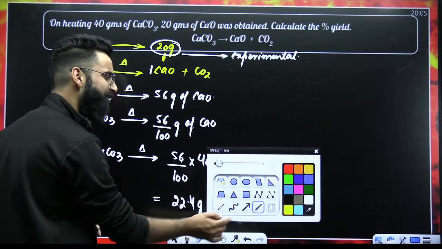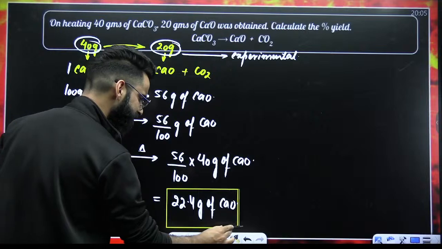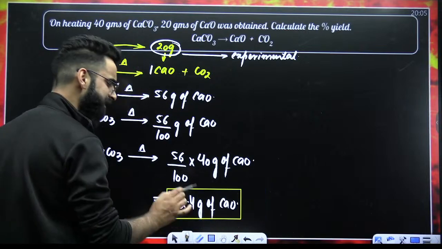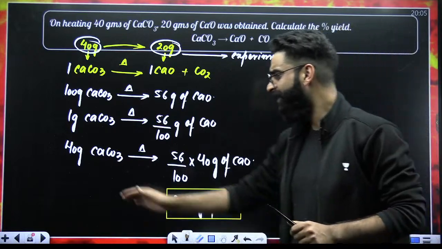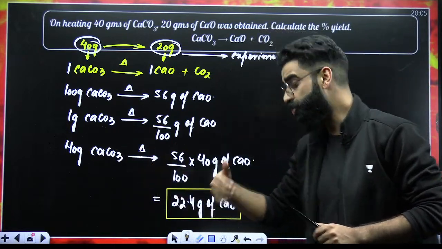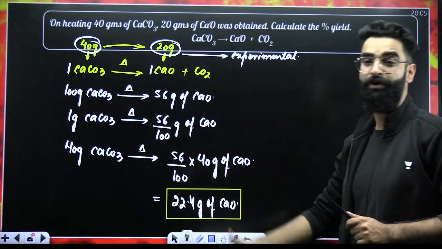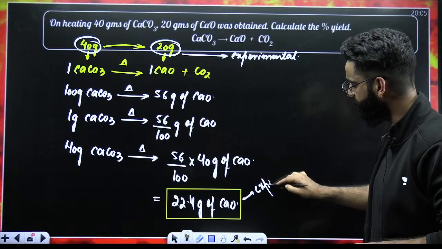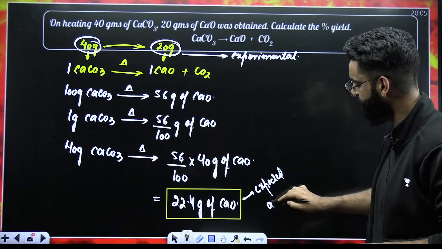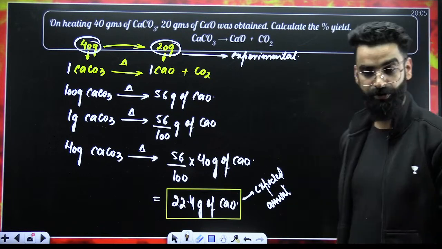So this is something which I was expecting to get formed. I was expecting that with the help of stoichiometry, 40 grams of calcium carbonate upon heating should produce 22.4 grams of calcium oxide. So this is my expected amount, which I got to know with the help of stoichiometry.